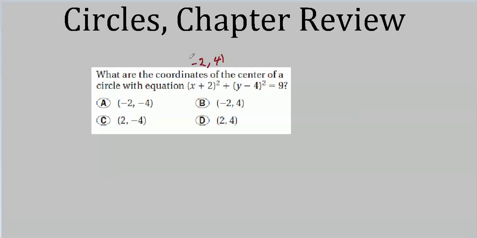Remember to keep your signs straight on this. If it's x minus 2, then the x-coordinate is 2. If it's x plus 2, then the x-coordinate is -2. So -2, 4, and it looks like this is the answer here.